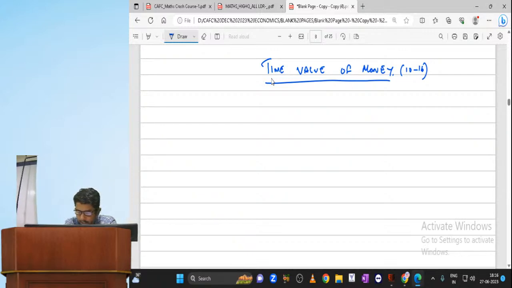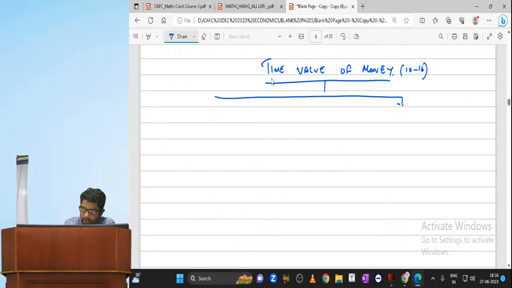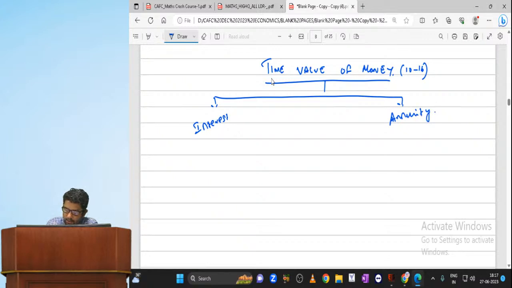Okay, as far as time value of money is concerned, as you are aware, we are going to divide into two parts. First part is interest, second part is annuity. As far as interest is concerned, we are going to discuss three types of interest: simple interest, compound interest, and effective rate of interest.